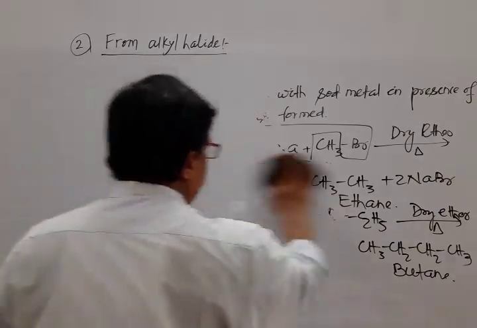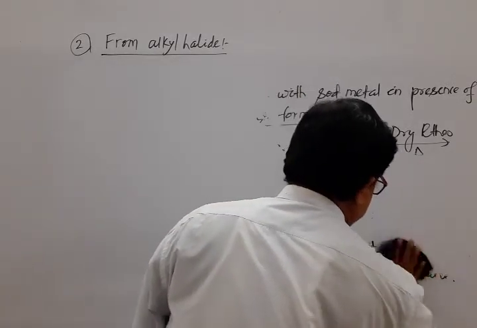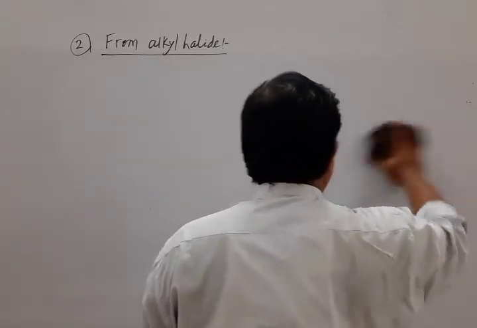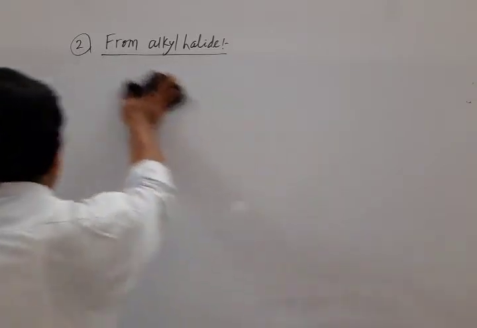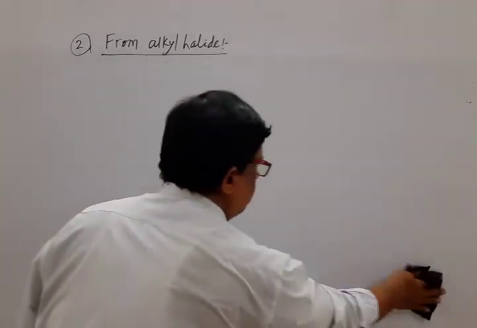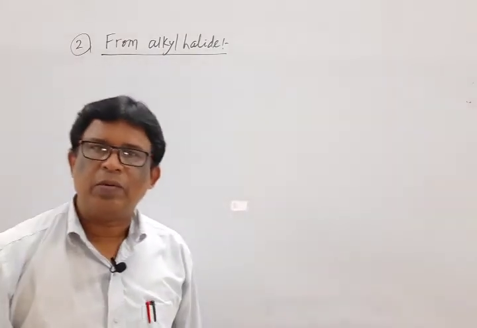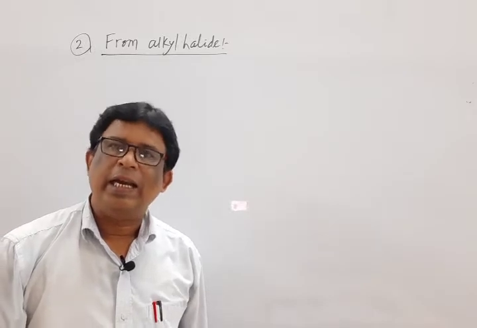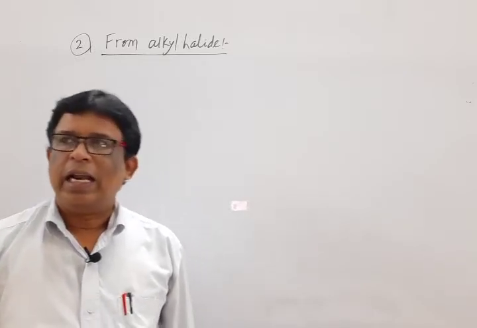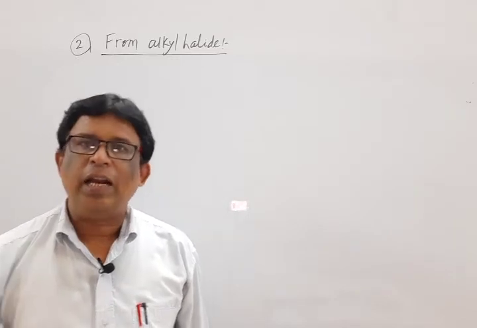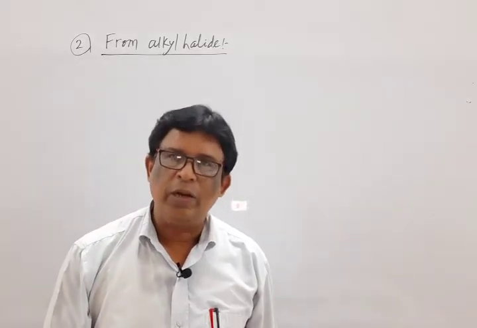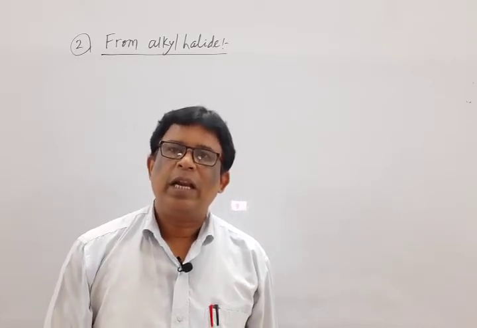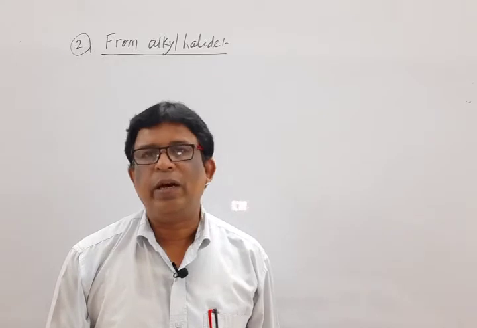It is a very, very important one. The Grignard reagent, which is commonly known as alkyl magnesium halide, is named after the scientist Victor Grignard. So how is Grignard reagent formed? When alkyl halide is heated with magnesium metal, it results in the formation of alkyl magnesium halide, commonly known as Grignard reagent. Finally, it is decomposed by water, resulting in the formation of the corresponding alkane.